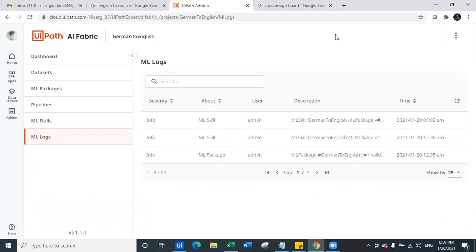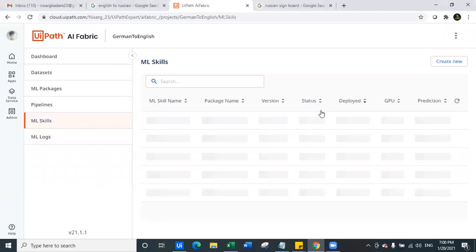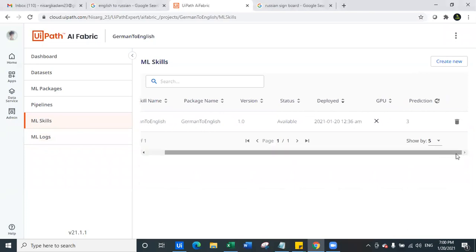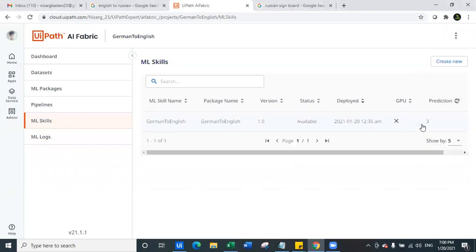I think I'll have to check with the team and get back to you on this. So you might also be correct. It might be updating here, but I'm not sure. I've never checked. Let me see the prediction once, in the ML skill, how many predictions is it showing? It is showing 0. Oh yeah, it is showing 3 right now. It is reflecting now. Maybe it is delayed. Maybe it shows in the same ML log. Not sure. I need to check this.